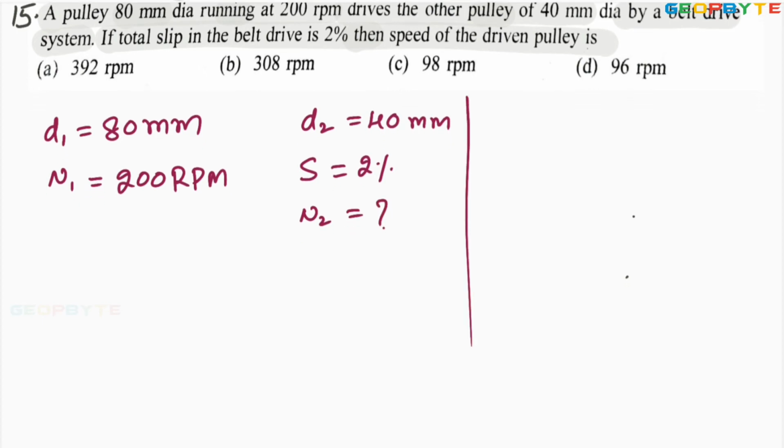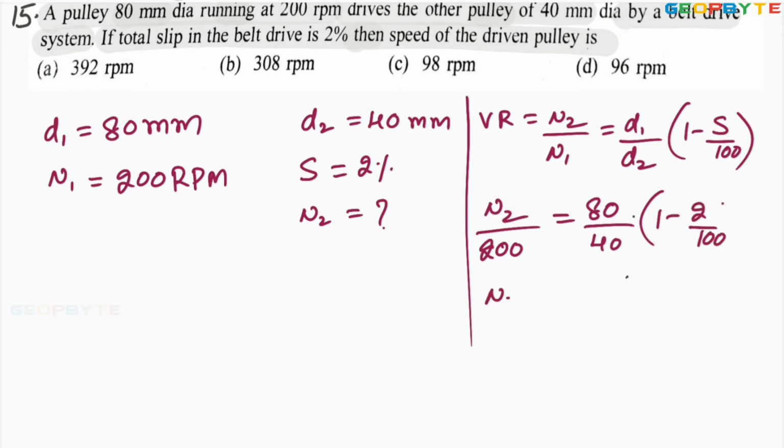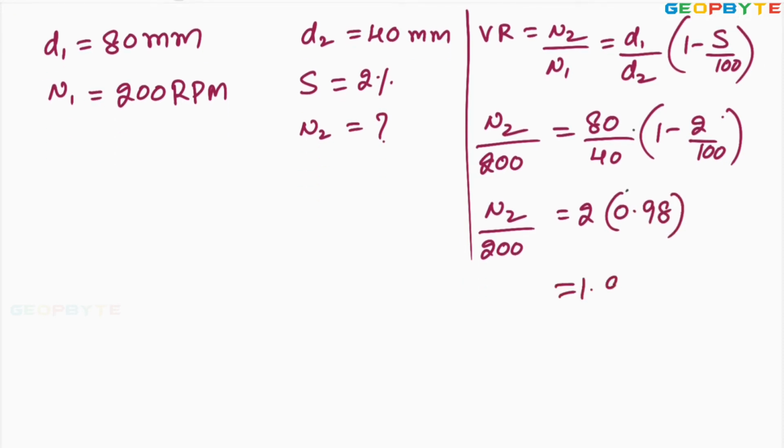Very simple problem. Velocity ratio N2/N1 equals D1/D2, and since slip is given, multiplied by (1 − S/100). N2/200 equals 80/40 × (1 − 2/100). So N2/200 is equal to 2 × 0.98, which is 1.96.